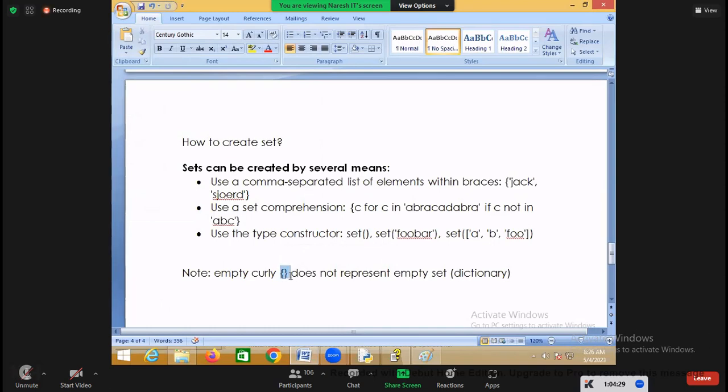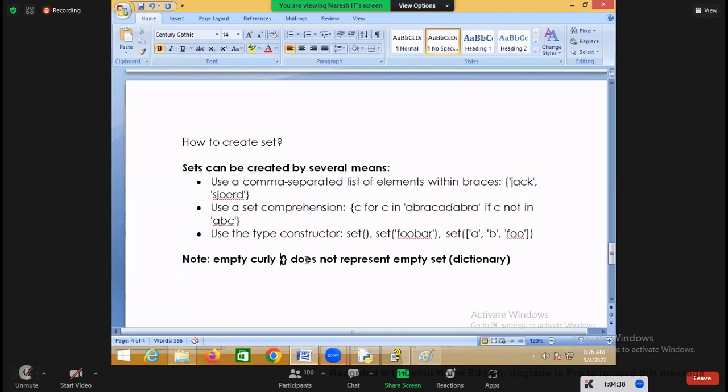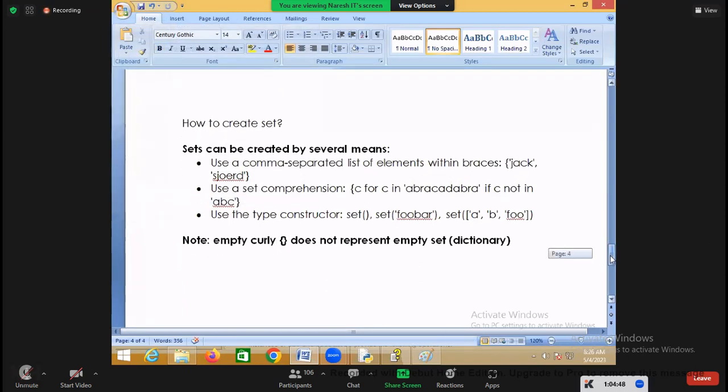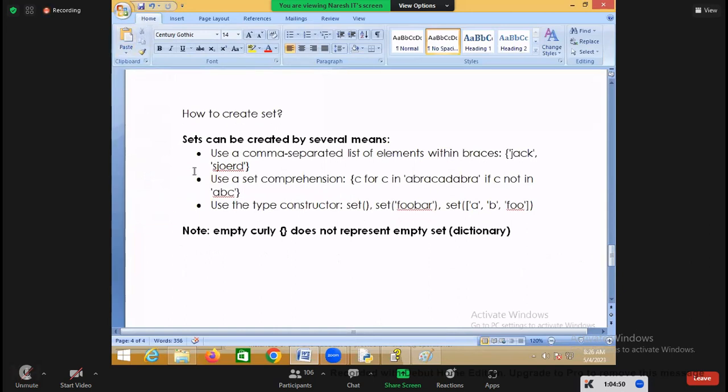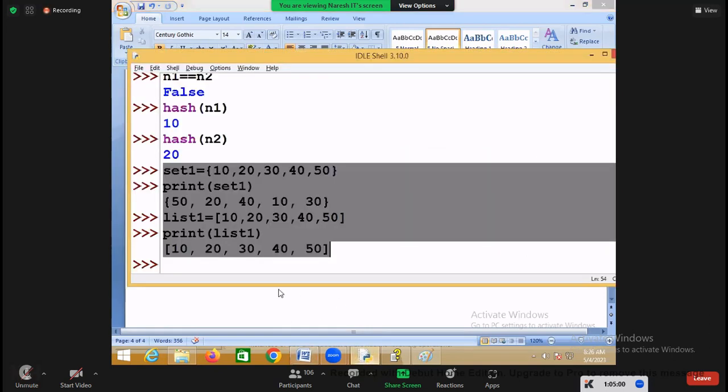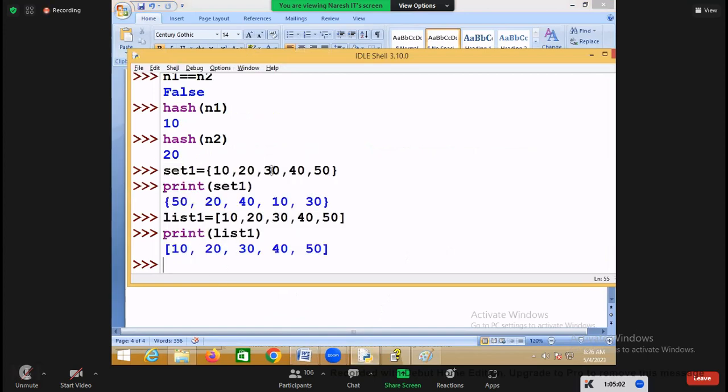If you write empty curly braces, that doesn't represent a set, that represents a dictionary. Okay, empty curly braces don't represent an empty set, but they represent an empty dictionary here, right?